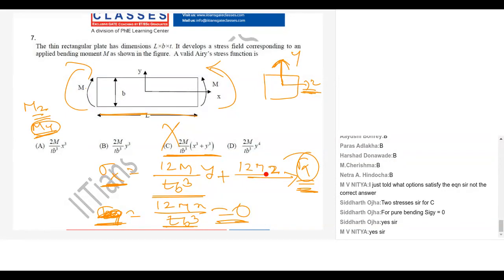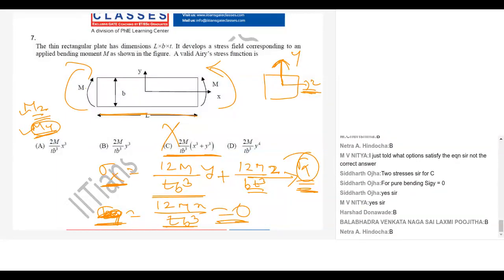So 12M upon, and the inertia will change, so it will be B T cube. Then it is a complex bending. A complex bending means your Mz and My both are non-zero. That we will discuss when we go to beam theory. So is it clear? What is the answer? B is the correct answer.